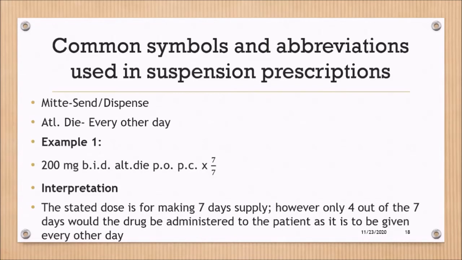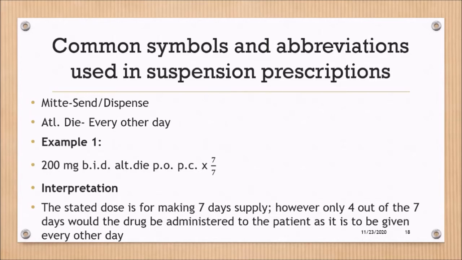So if we are giving 200 milligrams every other day, twice a day for 7 days, it's 4 out of those 7 days. Every other day will work out to be 4 total days of taking 200 milligrams of drug.